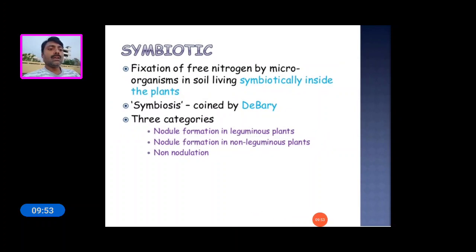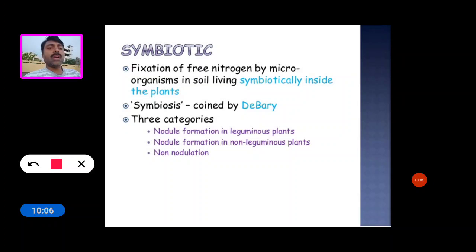Now see the symbiotic nitrogen fixation. It is the fixation of free nitrogen by microorganisms in soil living symbiotically inside the plants. Some microorganisms in soil living symbiotically inside the plant is called symbiotic nitrogen fixation.